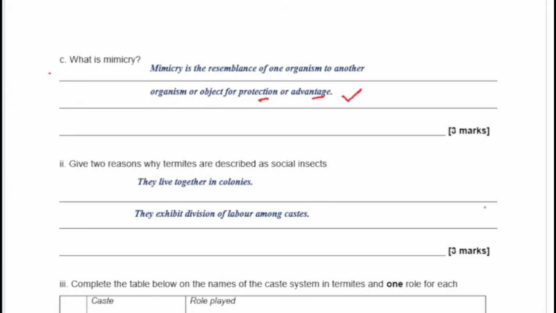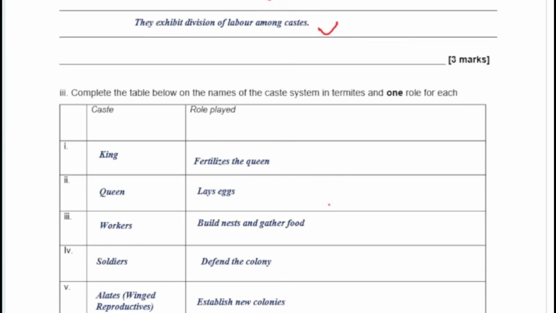Okay, so give 2 reasons why termites are described as social insects. They live together in colonies. They exhibit division of labor among a caste system, basically. Okay, and then you have this as their beautiful classification. These guys are very organized. There is this division of labor. Everybody knows what he's supposed to do per time.